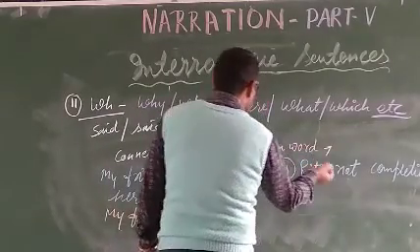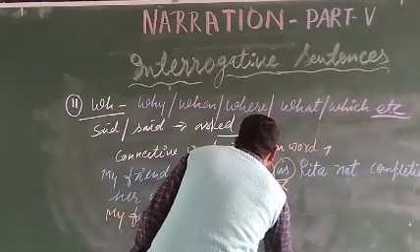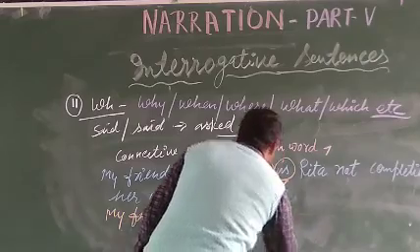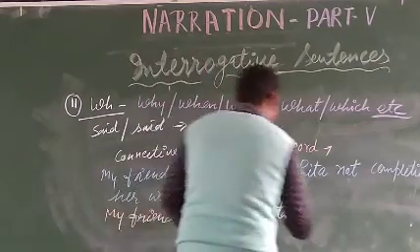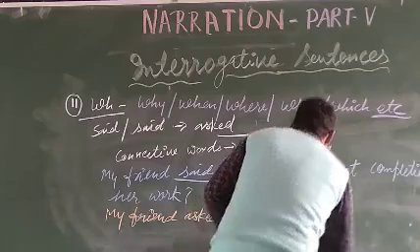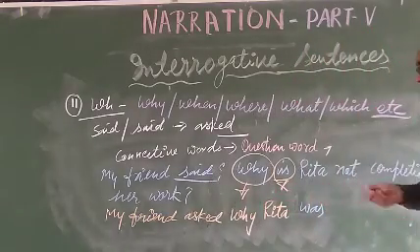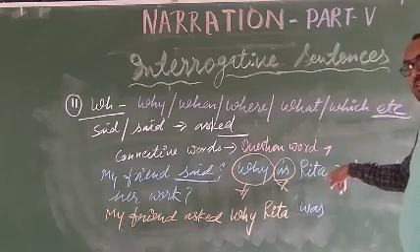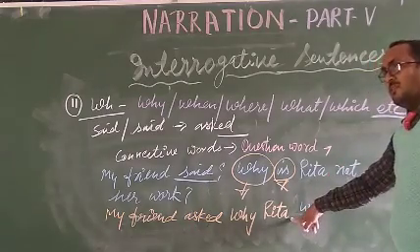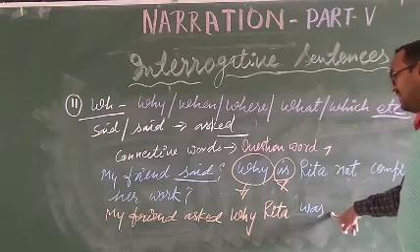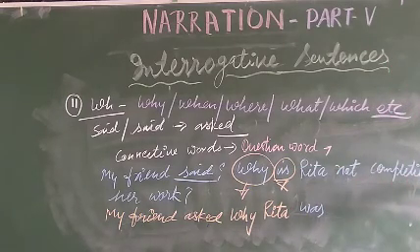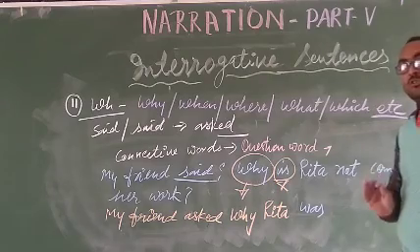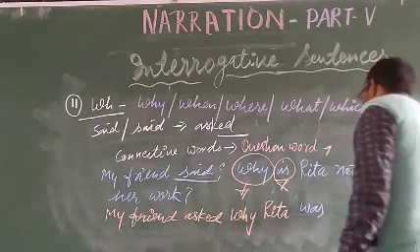Rita is third person, so you do not change Rita. You just write why Rita was. It's very clear to everyone. Why is used as a conjunction, then the subject, here Rita, third person. Then is changes into was because it is present continuous tense, which changes into past continuous tense.